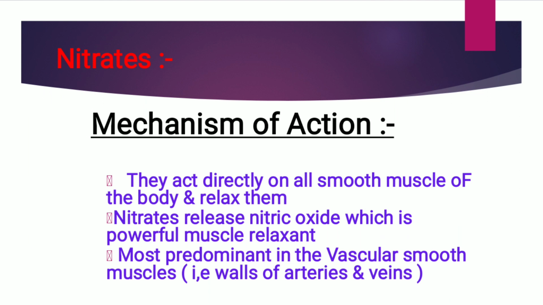Next point is nitrates. Let us see the mechanism of action of nitrates. They act directly on smooth muscles of the body and relax them. Nitrates release nitric oxide, which is a powerful muscle relaxant, most predominant in the vascular smooth muscles, that is, the walls of arteries and veins.